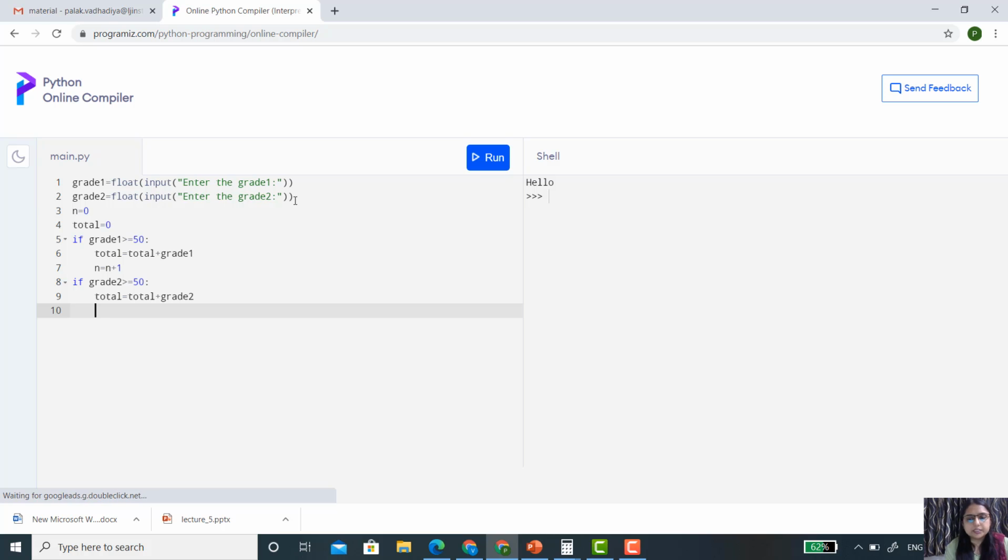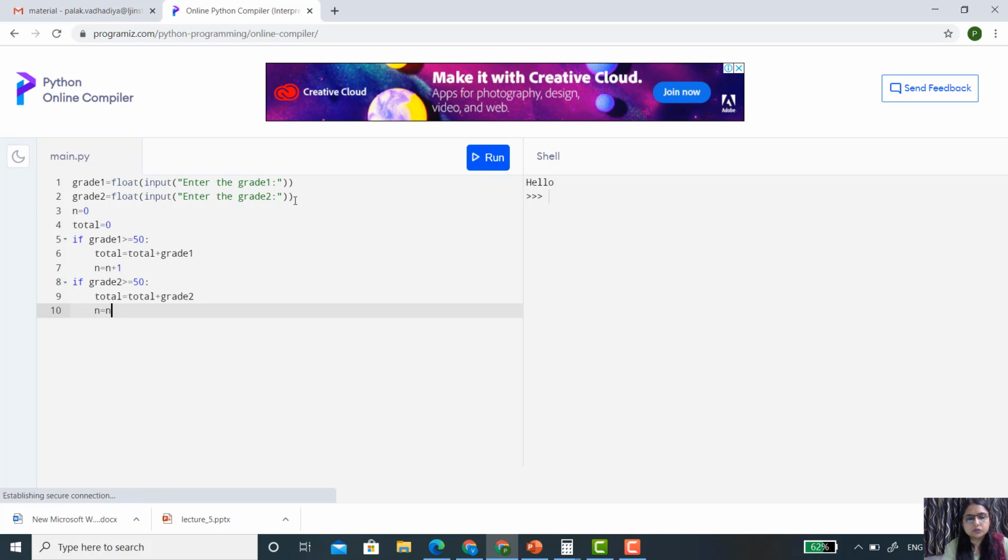And again I want to increase the value of n by 1, so n equals n plus 1. And then I want to check one more condition: if n is greater than 0, then print the average of these two grades. And we know that it's total divided by n.